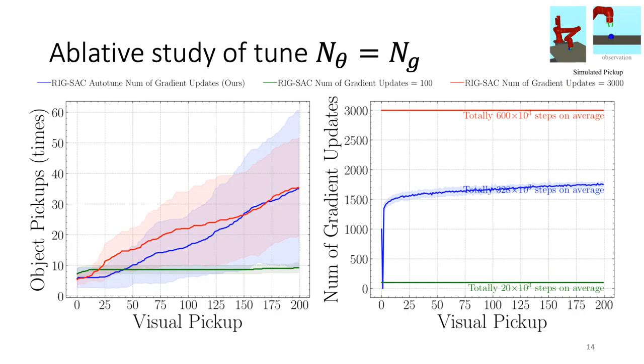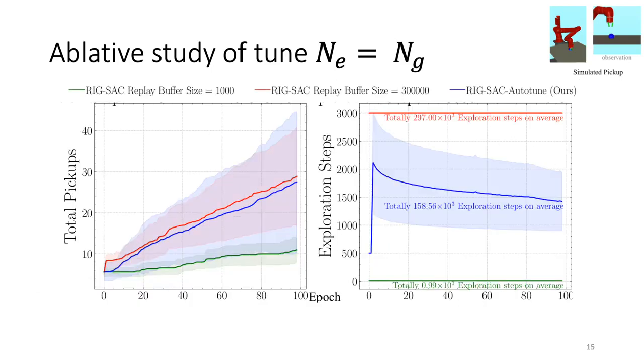We tune the number of gradient updates with the number of different goals directly. We can see AutoTune can choose a sufficient number of policy gradient updates to have the same performance compared with a redundant setup, but take the least total gradient update steps. We also tune the number of exploration steps with the number of different goals directly. You can see AutoTune can choose a sufficient number of exploration steps to have the same performance compared with a fixed redundant number, but take the least total exploration steps too.